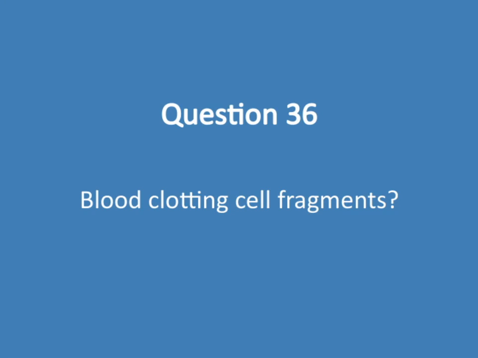So let's take a closer look at blood clotting and the role of cell fragments. When we think about blood clotting, or coagulation, it's a highly coordinated process that involves more than just the blood cells themselves. One key player are the cell fragments, which are actually derived from larger cells called megakaryocytes. These fragments are known as platelets, and they're essential for stopping bleeding. Platelets are not whole cells. Rather, they're small, disc-shaped fragments that circulate in our blood.